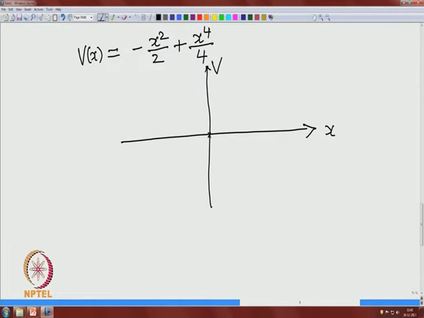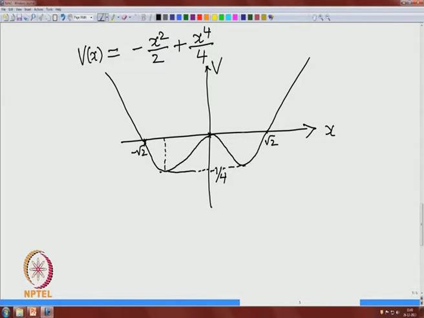Okay. So, this is a 0 here, and then if you solve this, you have 2 more zeros, minus root 2 and plus root 2, and this is negative here, 0 here. Okay. It is symmetric, very smooth, because it is a polynomial. You can do that yourself. So, this minimum occurs at level minus quarter.